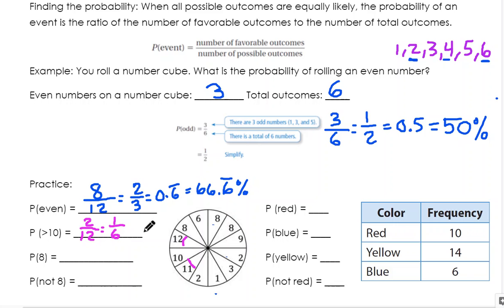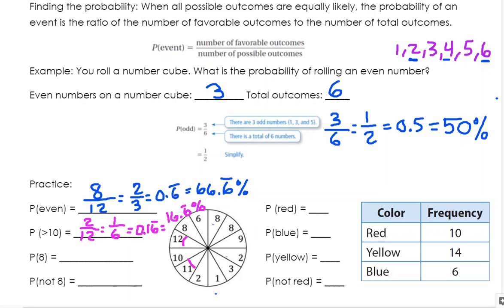So what's 1/6 as a decimal? Well, I would do 1 divided by 6, and that gives me 0.16 repeating. That 6 is repeating. So as a percent, it would be 16.6 repeating percent. Okay? So 16% is a very unlikely outcome, a pretty low probability. Whereas 66% means it's pretty likely to happen. It's bigger than 50%, right?